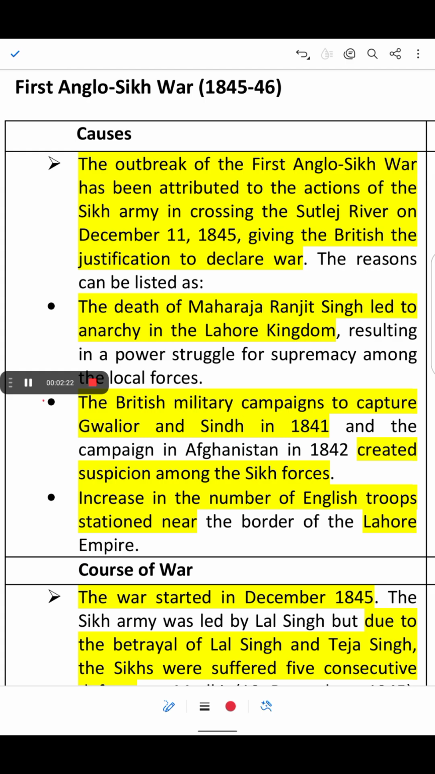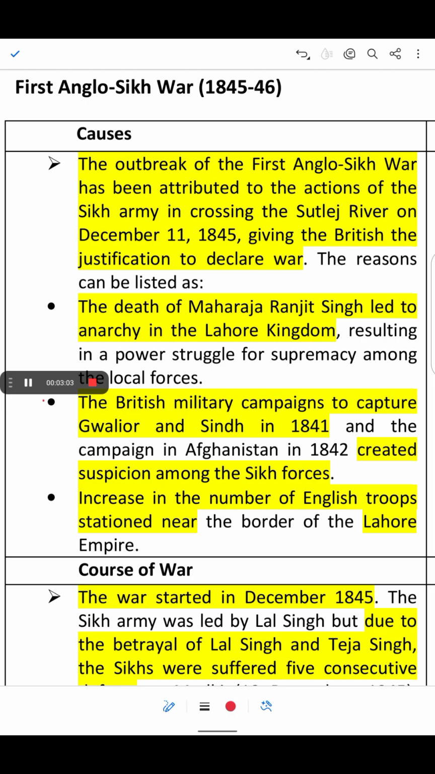On 21st December 1845, the Battle of Mudki happened, wherein the British won after heavy fighting. And then in the Battle of Firozshah, a small village along the Satluj river, on 22nd December 1845, the British narrowly defeated the Sikhs. Also Lahore was surrendered and Sikh forces were finally defeated on 20th February 1846.